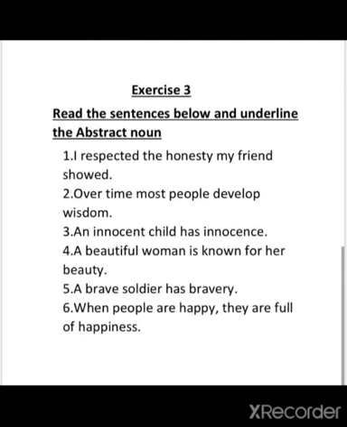Second one is, over time most people develop wisdom. Now what thing can you feel? Third one is, an innocent child has innocence. ठीक है. Fourth one is, a beautiful woman is known for her beauty. What is the thing that you can feel? You cannot touch that. Fifth one is, a brave soldier has bravery. We discussed that in the beginning of the lecture also. Fine. Sixth one is, when people are happy, they are full of happiness. So what is the thing in the sixth sentence which you can feel?